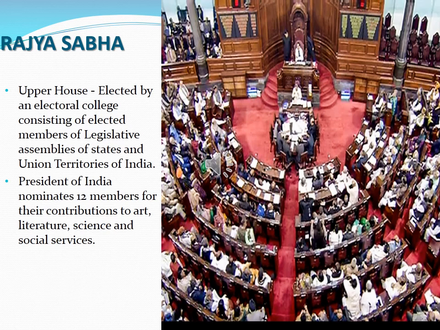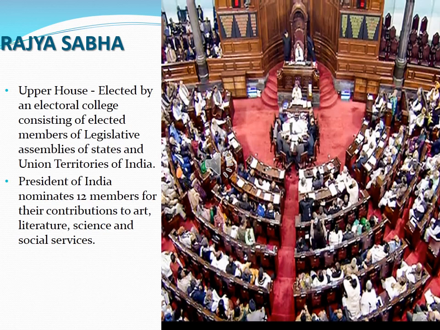They are elected by the electoral college consisting of the elected members of the legislative assemblies of the states and the union territories of India. So the Rajya Sabha members are elected by the MLAs, that means the members of the legislative assembly. So there is a state legislative assembly in Tamil Nadu, and like that each state has its own state assembly. So the members of the state assemblies and the union territories choose the Rajya Sabha members through the electoral college.